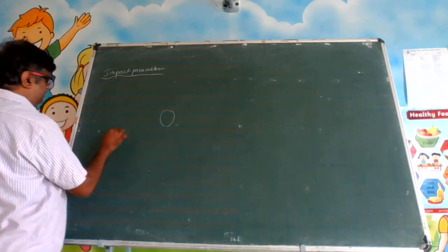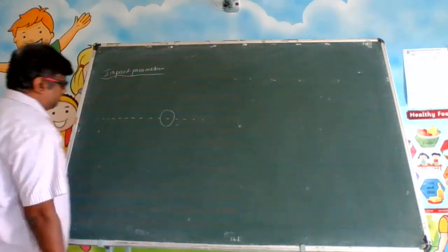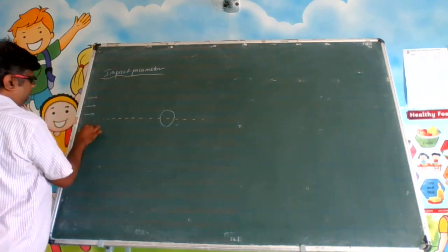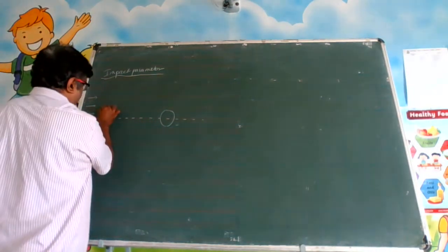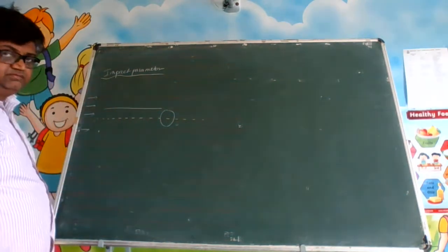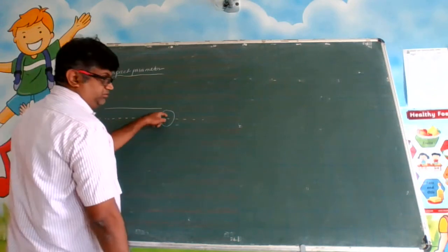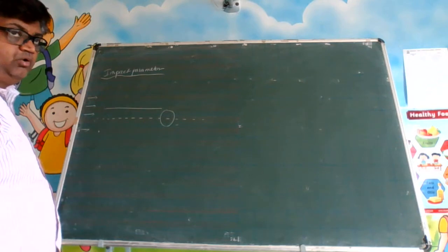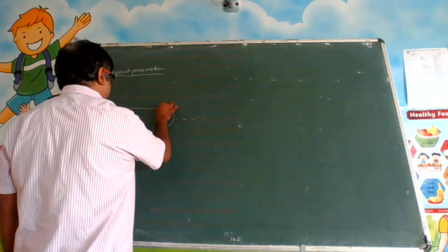So this is some nucleus. This is the center line, and here this beam of alpha particles is coming. So let us say one alpha particle is coming like this. You know that an alpha particle is the nucleus of helium. This is positive and this is also positive. This is the nucleus of the gold foil that we have taken. So there will be a deviation here. They will repel each other.